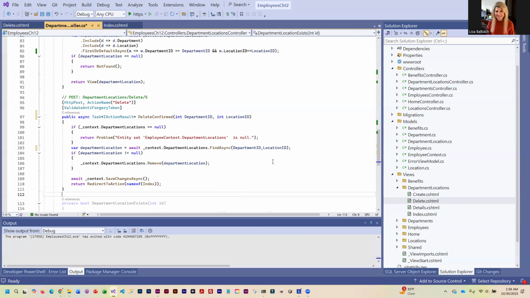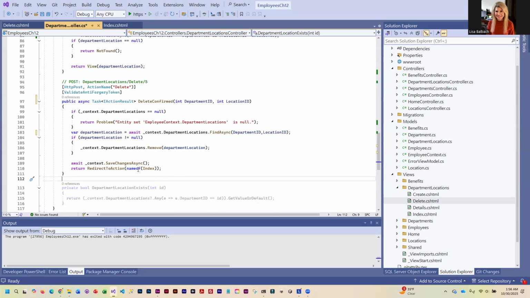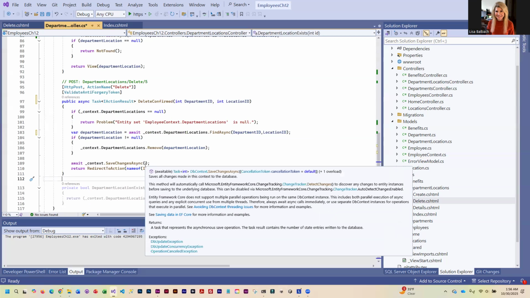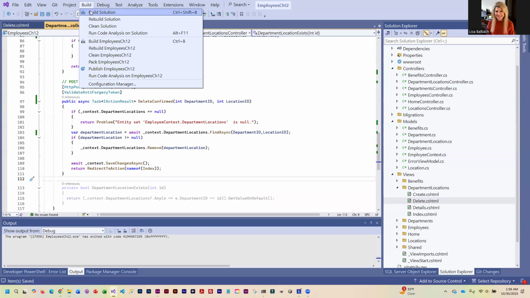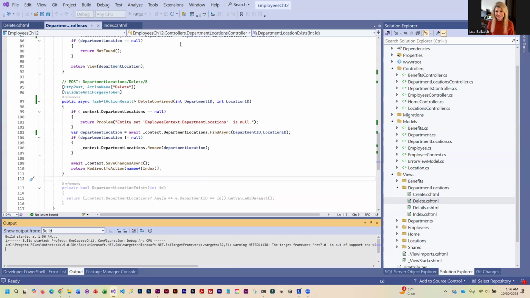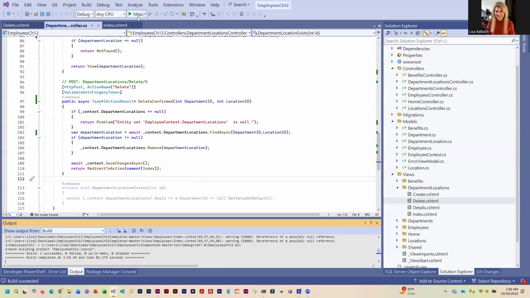Okay. So that should retrieve the key that we want to delete. And then it'll redirect to the index when it's done. So let's save, run a little build. Just make sure we didn't do any typos, and then let's run it.